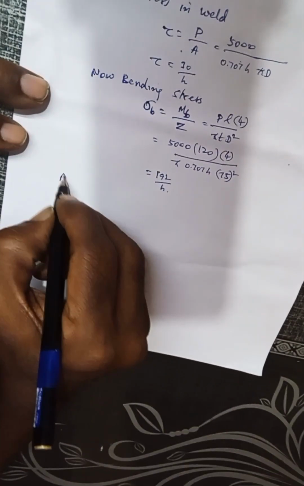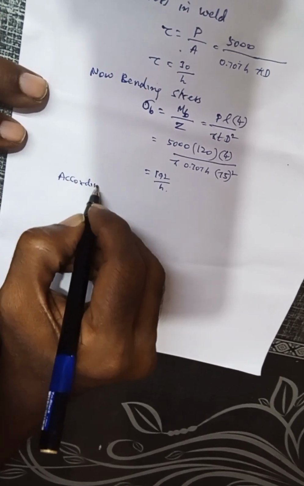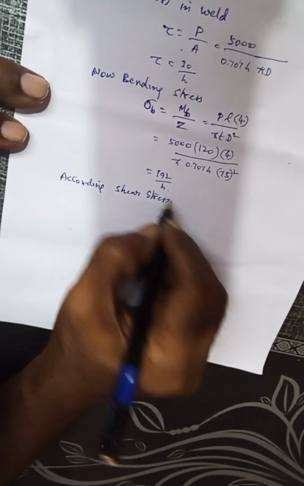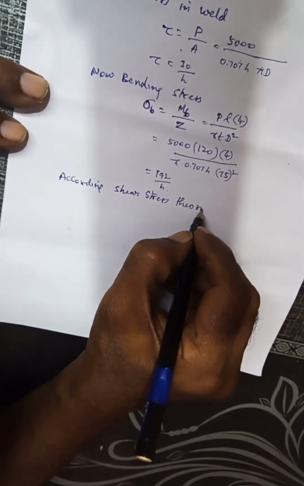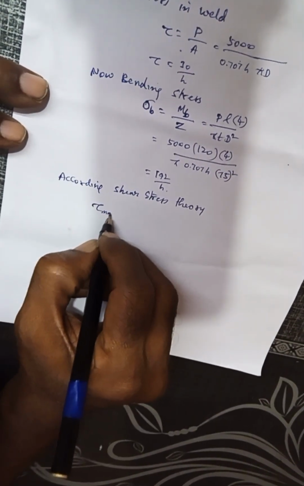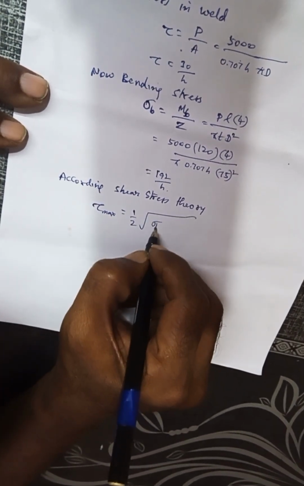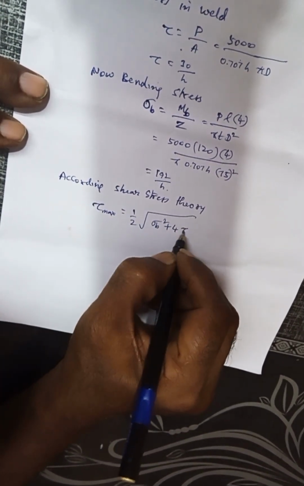Now according to maximum shear stress theory, what is the formula? Tau max is equal to 1 by 2 root of sigma b square plus 4 into tau square.